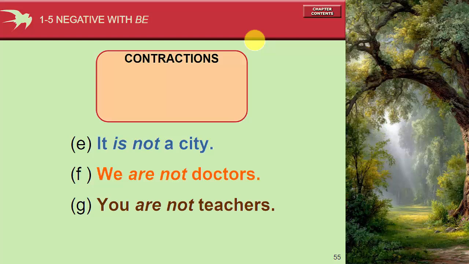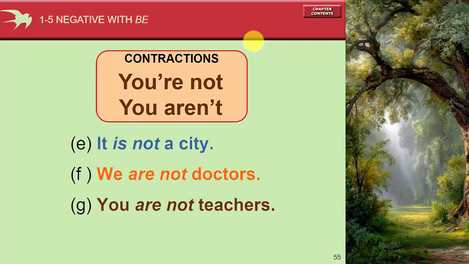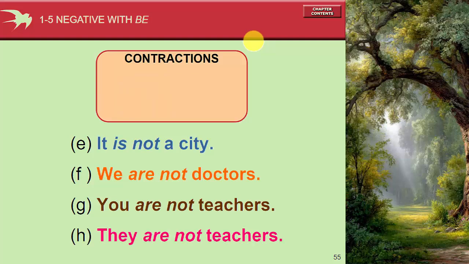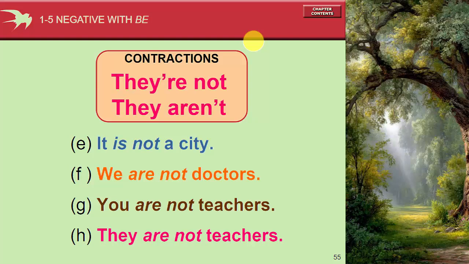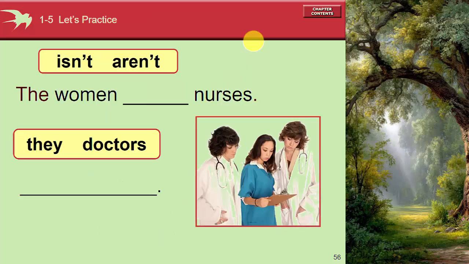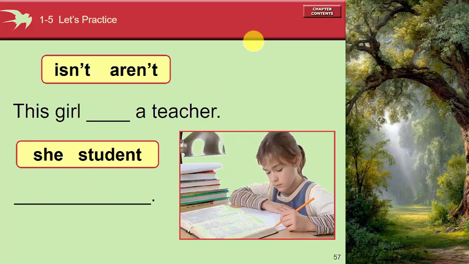You are not teachers, you're not teachers, you aren't teachers. They are not teachers, they're not teachers, they aren't teachers. Now we use isn't or aren't. Let's practice. The women aren't nurses, they're doctors.